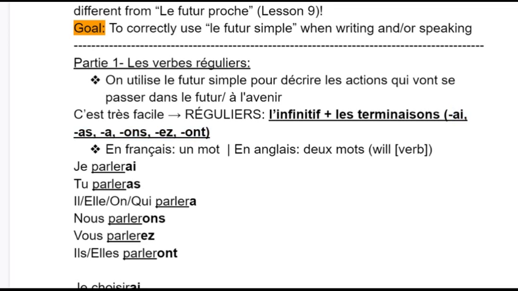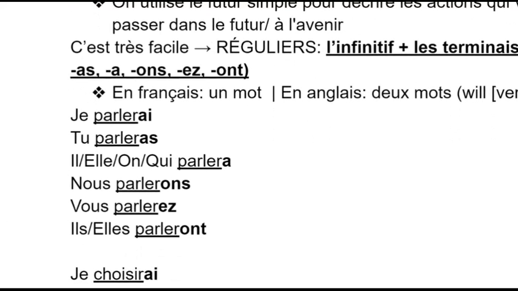Like I mentioned earlier, in French, it's going to be just one word. So, for example, when we get to this example with parler, it's going to be je parlerai. But in English, we use two words such as I will and then the verb. So like I will speak or I will eat, I will sleep, whatever. So here we're going to practice with the verb parler because it's an ER regular verb. So you're just going to copy the word parler and then you're going to add the ending based on je.